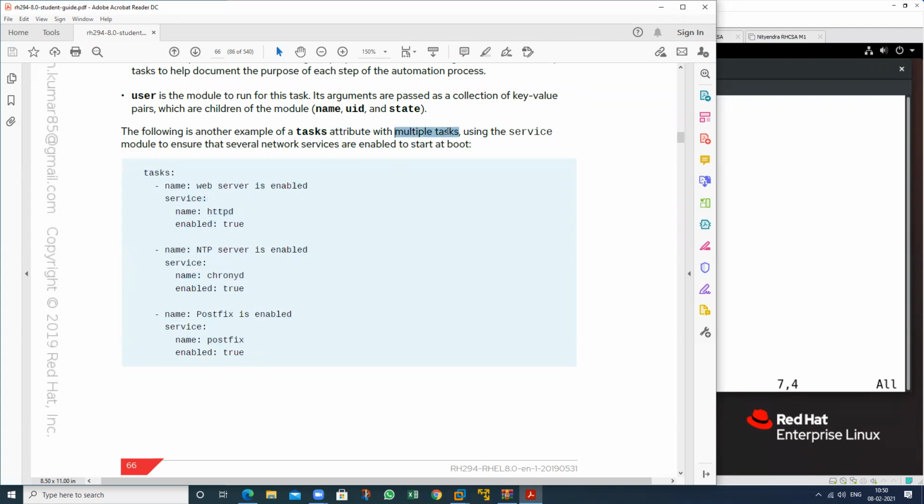We can define multiple tasks in a playbook using which particular module? The service module. So this is the service module, this is also my service module, and this is also the service module. All of them are modules.